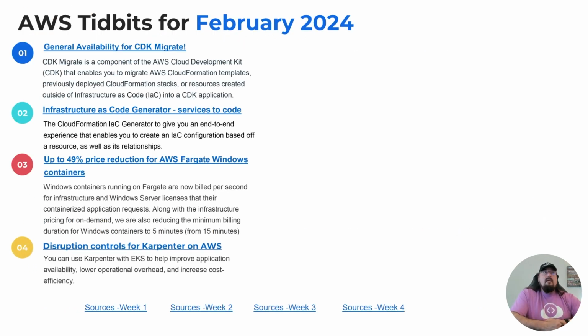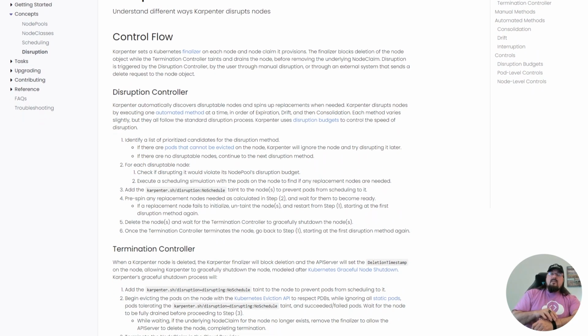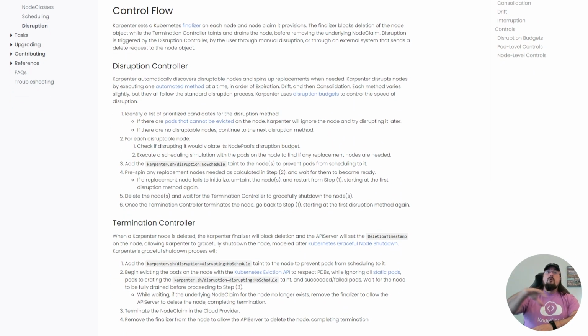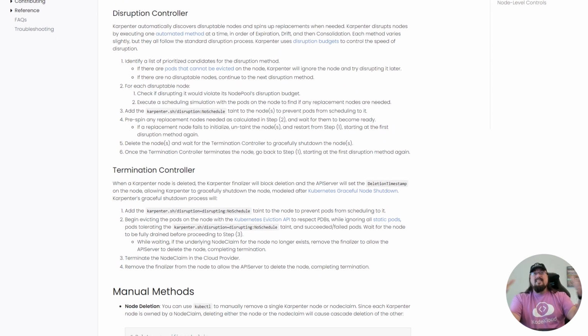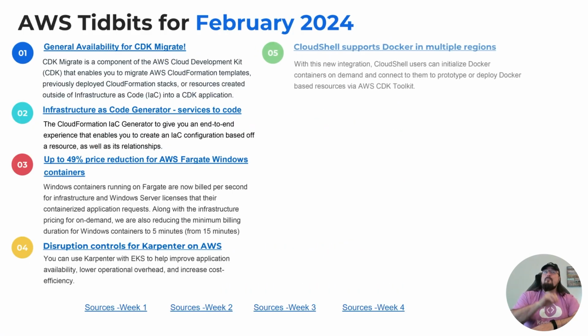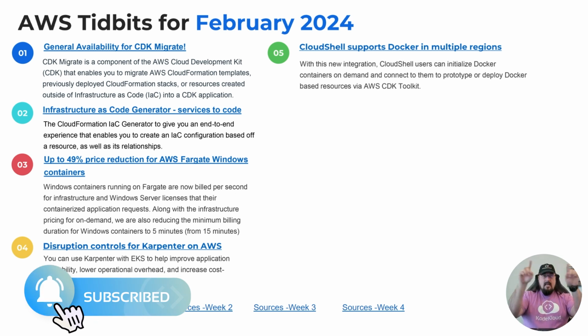Okay. Number four, they've now added disruption controls or disruption kind of budget aspects to Carpenter on AWS. Now, Carpenter is very much like a cluster-based autoscaler for AWS. And it's an open framework, but pretty much just for AWS right now. So these disruption budgets are going to give you more granular control about how you manage your Carpenter's scale in and scale out capability.